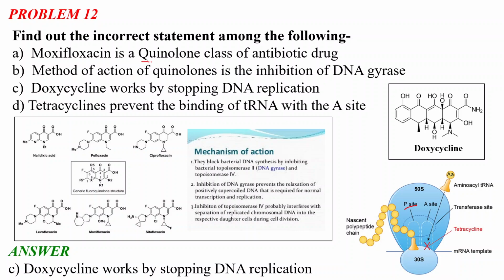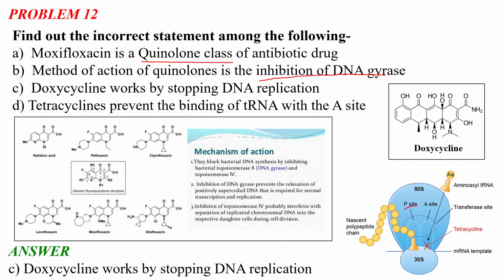because you can have problems related to the quinolone class in your finals. It is a very important class of antibiotic, and the mechanism of action of quinolones is the inhibition of DNA gyrase. DNA gyrase is a very important enzyme. Quinolones block bacterial DNA synthesis by inhibiting bacterial topoisomerase II, which is the DNA gyrase enzyme, and topoisomerase IV.